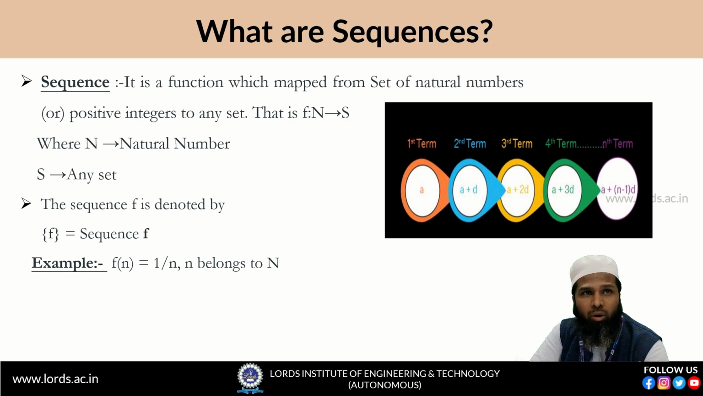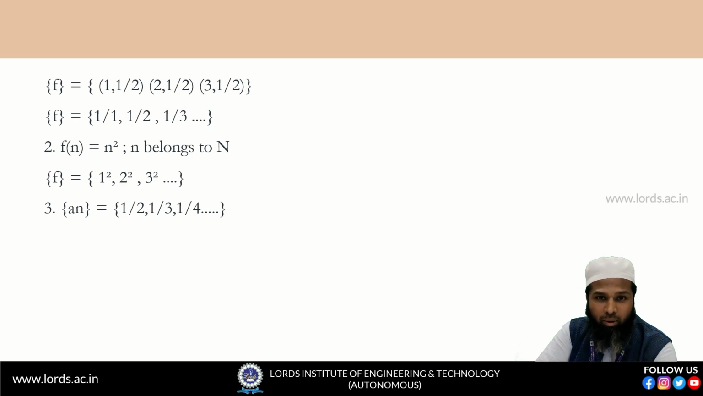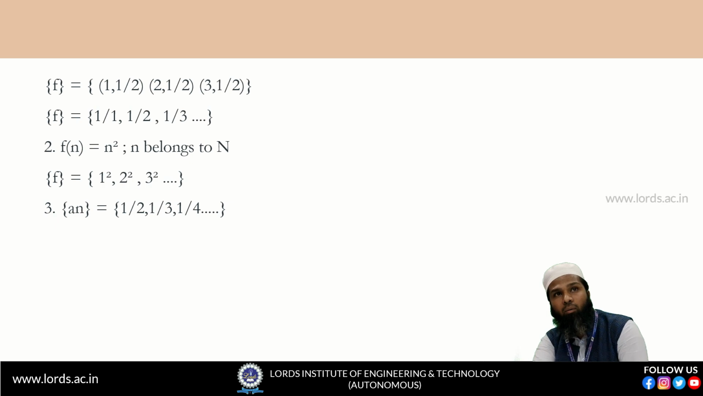f of 1 will be equal to 1 by 1. If you take 2, f of 2 will be equal to 1 by 2 and so on. Because this is a function, we can write the ordered pairs like this: 1 comma 1 by 1, then 2 comma 1 by 2, 3 comma 1 by 3